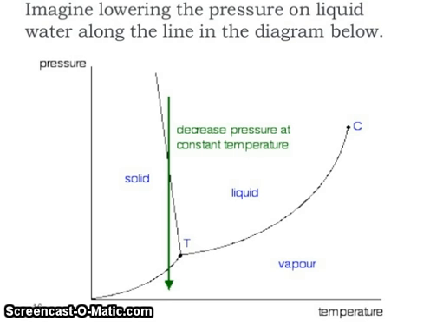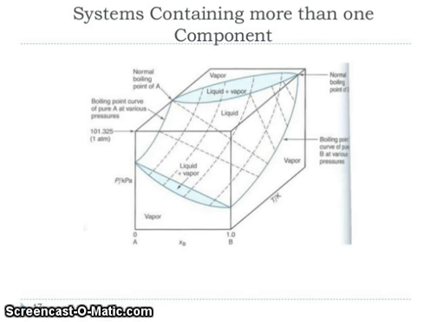Imagine loading the pressure on liquid water along the line in the diagram below. You can see pressure versus temperature, decreasing pressure at constant temperature. So system containing more than one component. This is indicating one or more components, meaning vapor, vapor plus liquid, liquid, liquid plus vapor, vapor only.